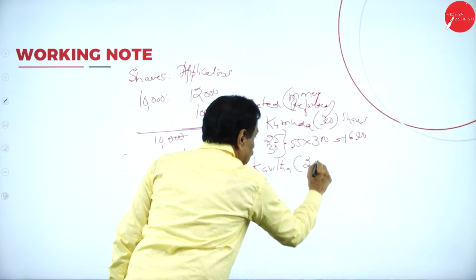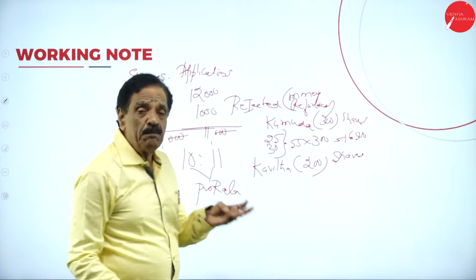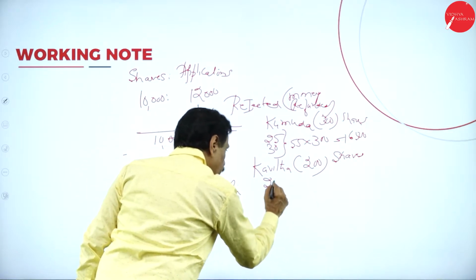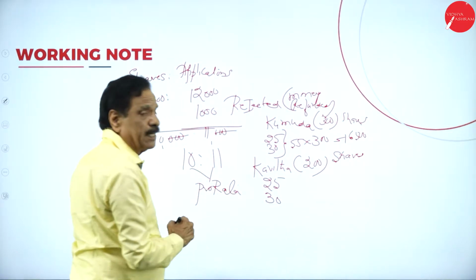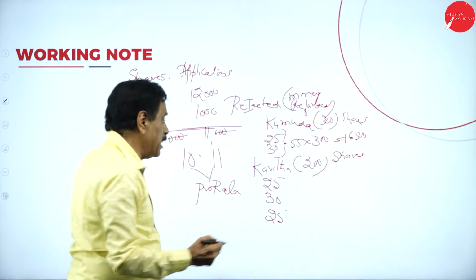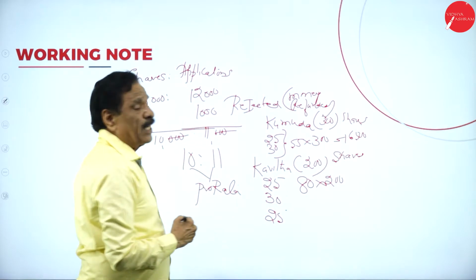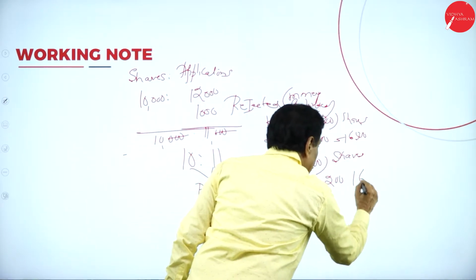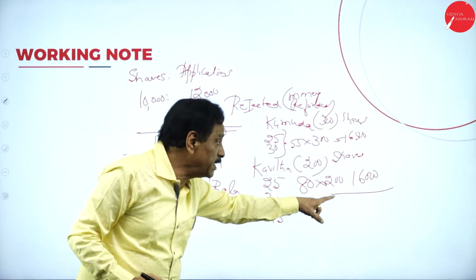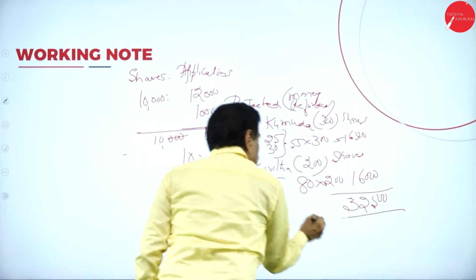Regarding the other lady, Kavita, holds 200 shares. Now, she paid application, she paid allotment, she paid the first call. She paid application 25, allotment 30, first call 25. Means how much already paid? 80 rupees. On how many shares? 200 shares. Total how much she paid? 16,000 paid. This lady paid how much money? 16,500. This lady paid how much money? 16,000. Totally 32,500 you already received.